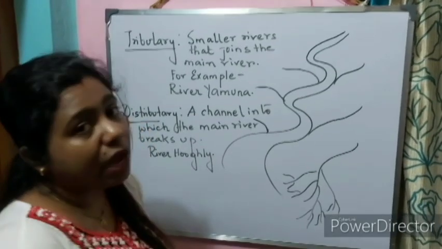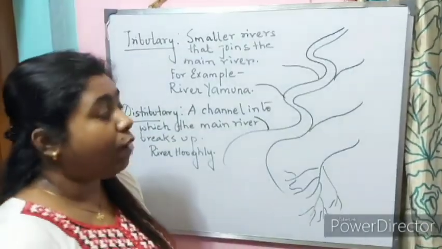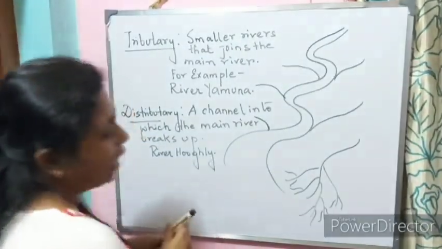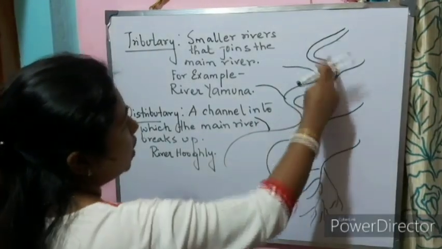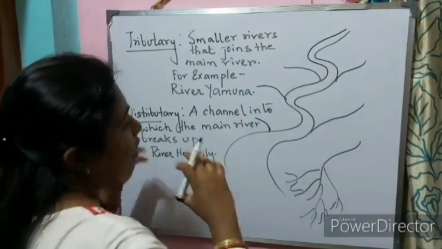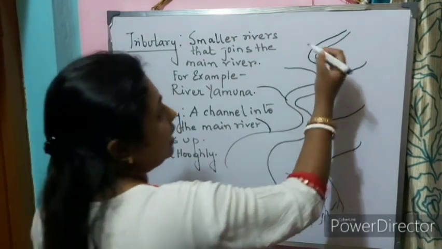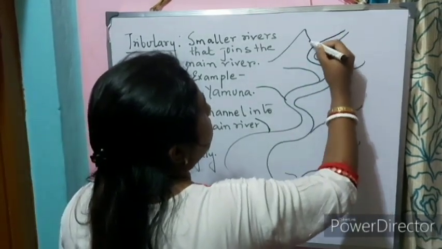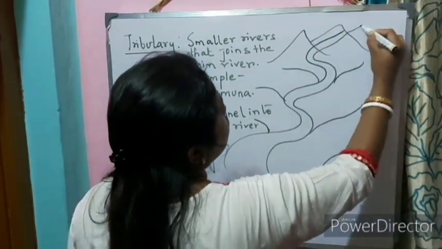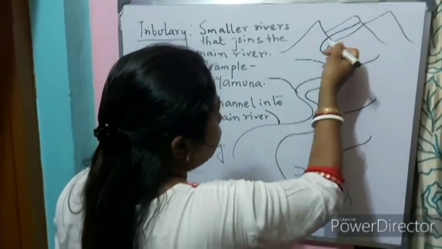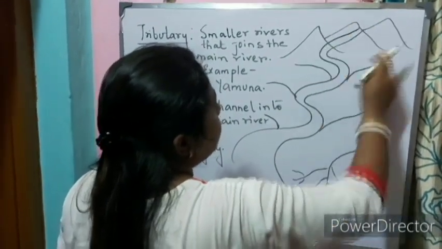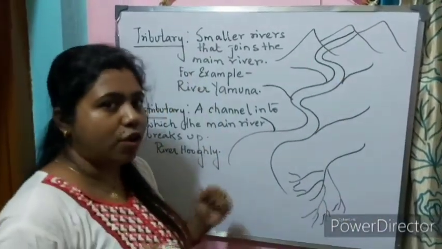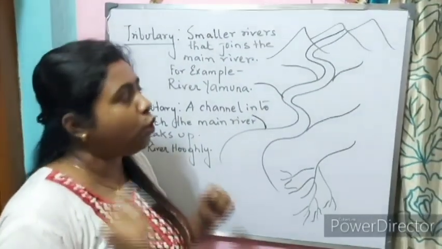Now, we will learn about a very interesting fact. What is a delta? What happens when the river rises from the mountain? Most of the time, the river rises from the mountains when the glacier melts. When the river rises from the mountains, at that time, the river is very energetic, full of energy, like you people.